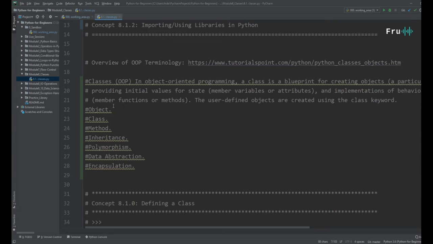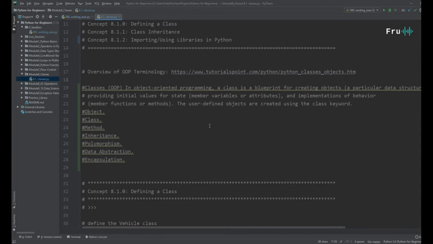So that said, I went on Google and did a quick search for classes, or object-oriented programming, and class is really one thing that we're going to be talking about today. Let's read the definition I came across and then have a little bit of a conversation.